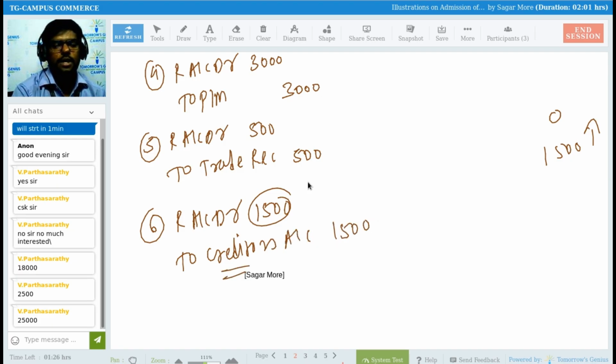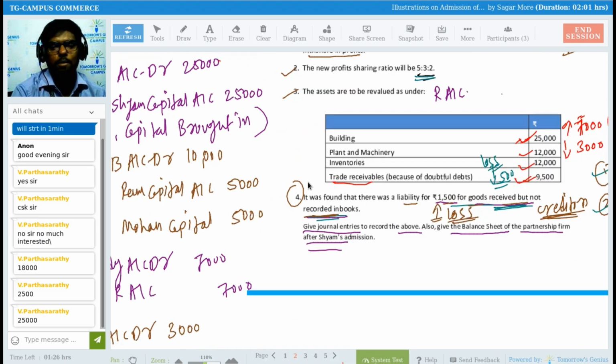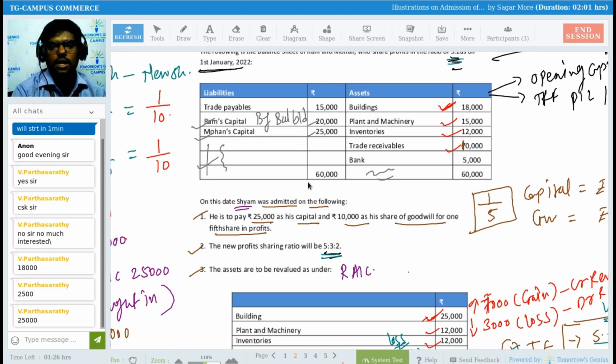So I'm recording a new liability today, creditors. But obviously, sir, after admission of a partner, when I am supposed to prepare the balance sheet, I am supposed to record that creditors also here. Unrecorded liability 1,500 when I prepare a balance sheet, right? Sadhana, Parthsarthi, Shivarish, see, they have asked me to prepare the balance sheet as well, no? So when I'm preparing the balance sheet, I will be writing this 1,500 on the balance sheet liability side or not. They forgot to record previously. I am recording today through the revaluation account. Revaluation account debit to creditors account. So that creditor also I need to reflect on the balance sheet liability side. Yes or no? Getting this, Sadhana, Parthsarthi, Shivarish?